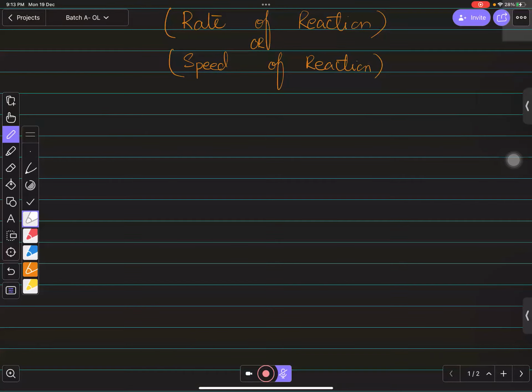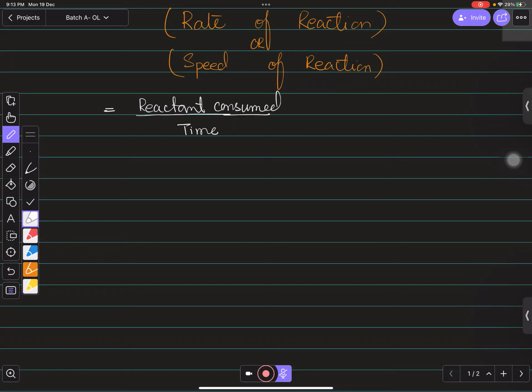To find out the speed of reaction, what do you need to calculate at least? You need to calculate the reactant consumed, at least how much reactant has been consumed. You need to calculate this with respect to time.